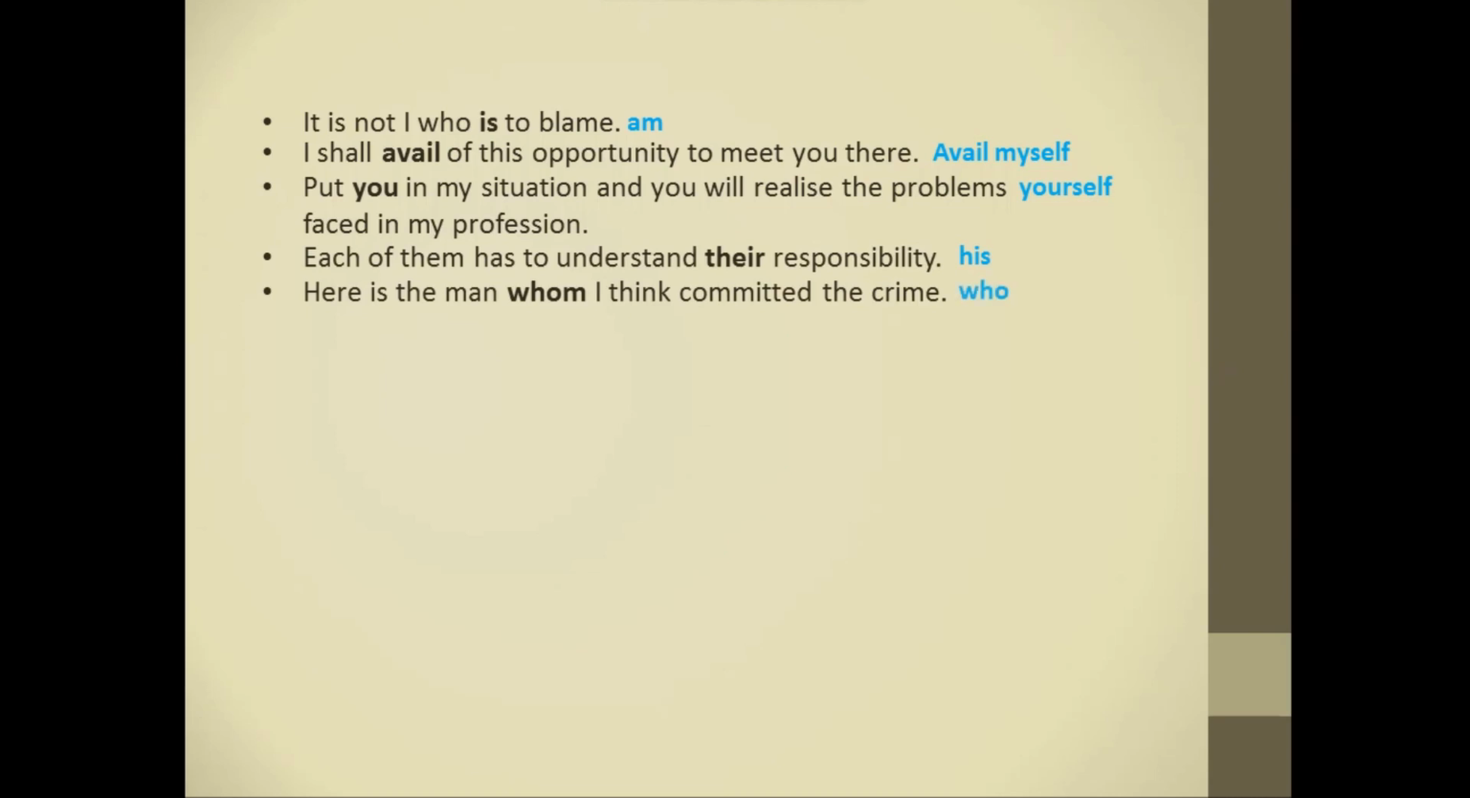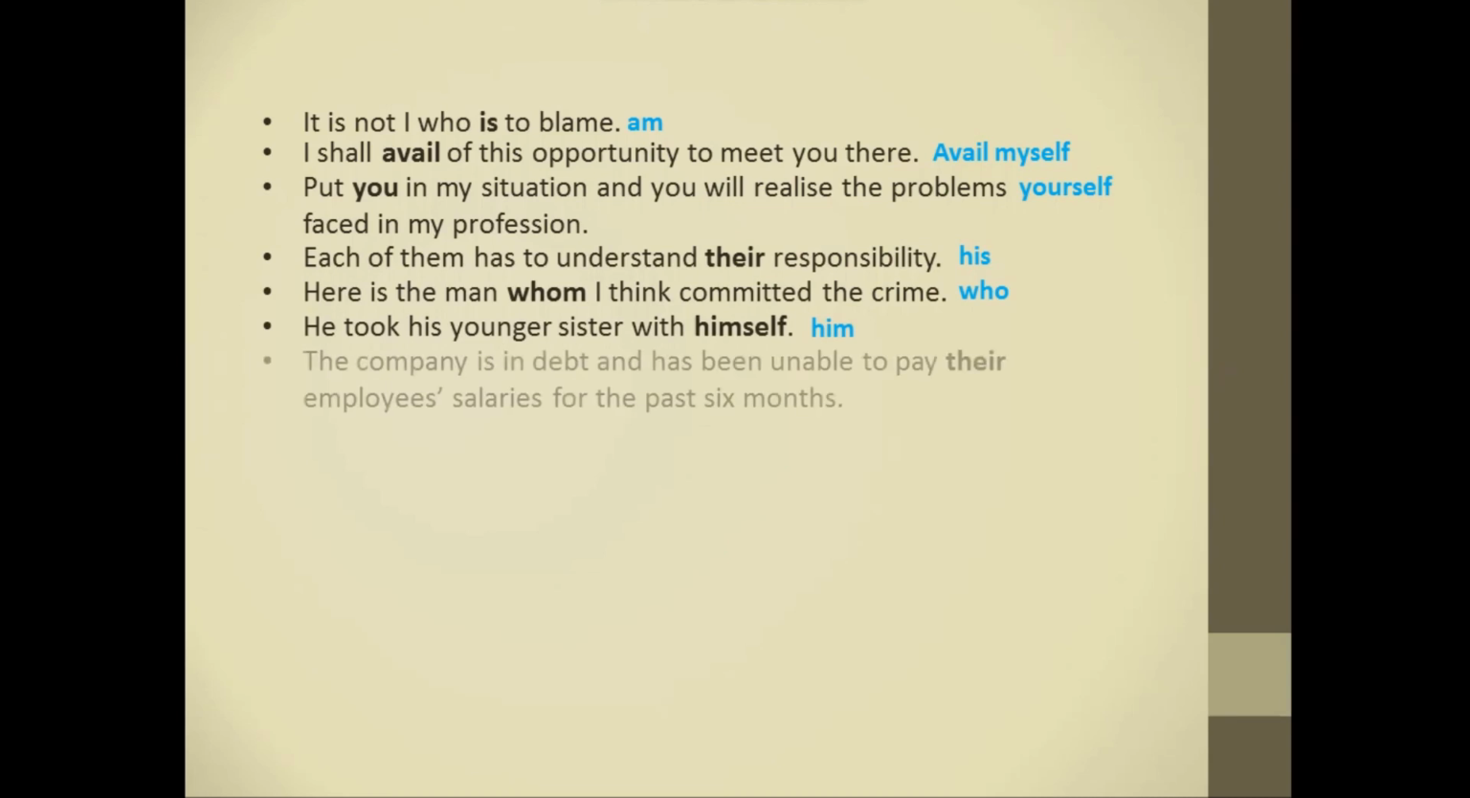Next, he took his younger sister with himself. Here, we should change himself into him. Next, the company is in debt and has been unable to pay their employees' salaries for the past 6 months. Here, company is a singular noun and will take its in place of their.